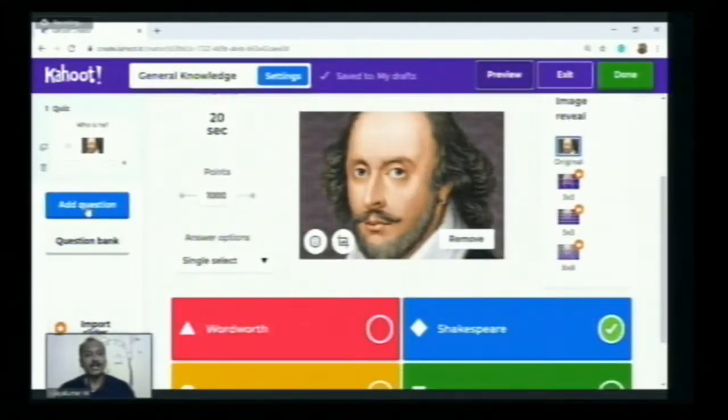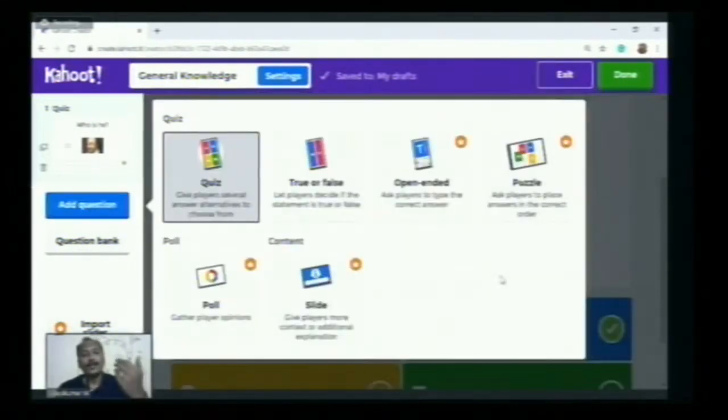You can see on the left hand side, add question. By clicking add question, now you can add questions in some different formats. It may be a quiz or true or false. Actually, quiz and true or false are free now for the free users, and open-ended questions, puzzle, poll and slide are for the premium users. For that you have to upgrade your account.